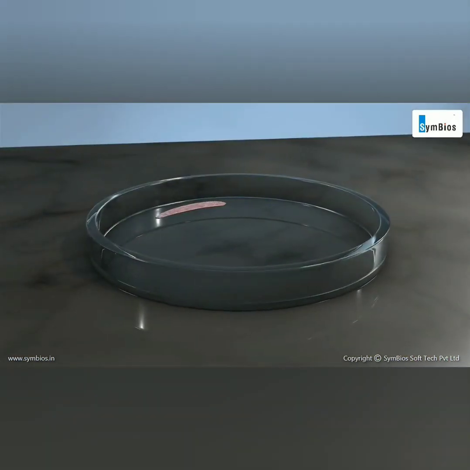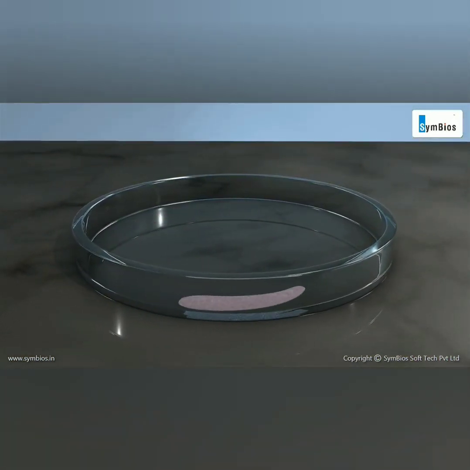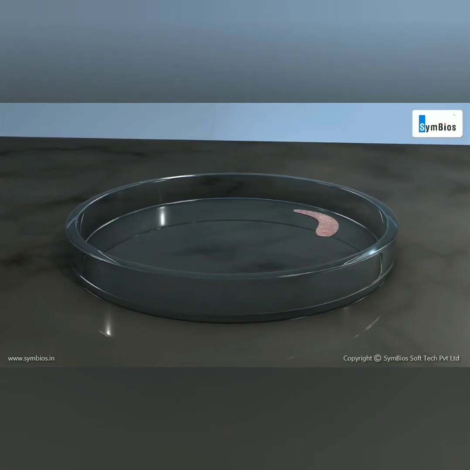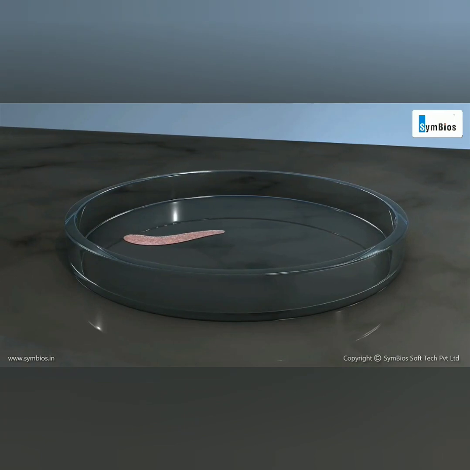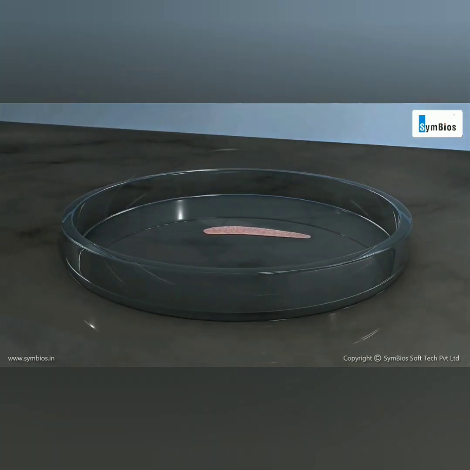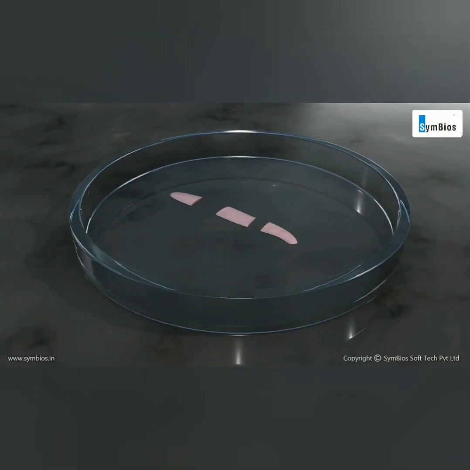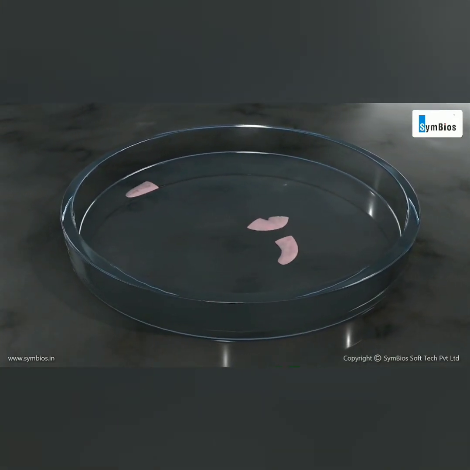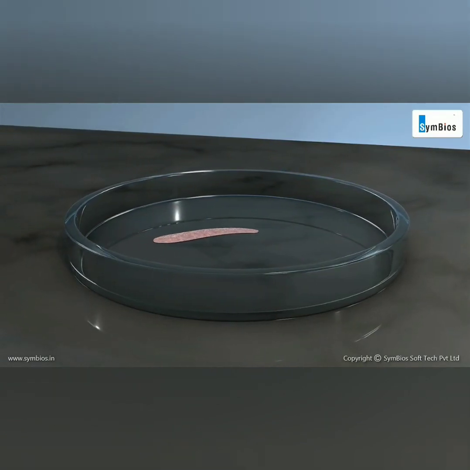It is very common in fungi. Another method is regeneration, which is followed by fragmentation. If accidentally or intentionally a flatworm is broken into many pieces, each piece of the worm will generate a new individual, that is, three pieces will give rise to three worms.